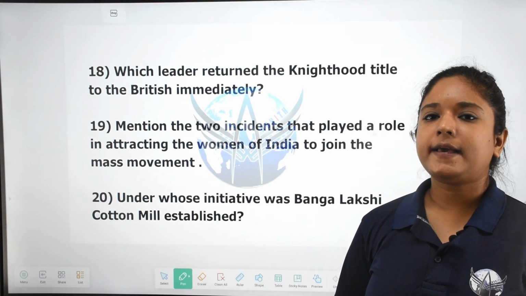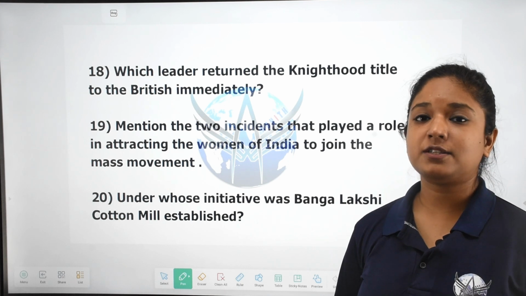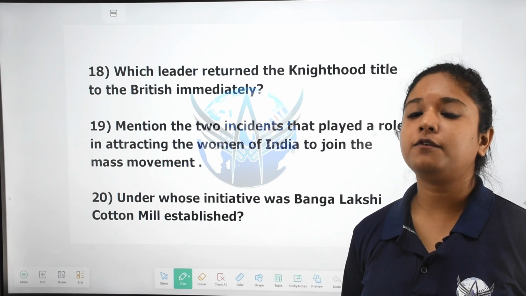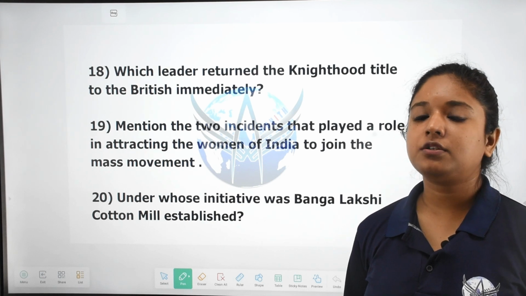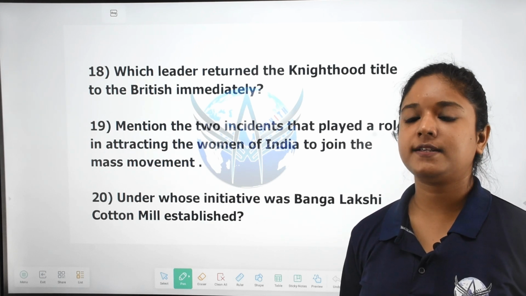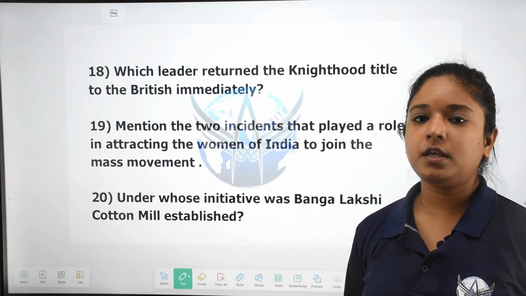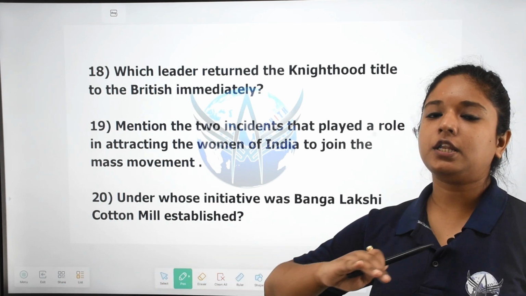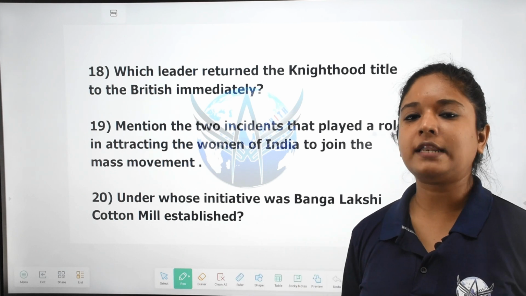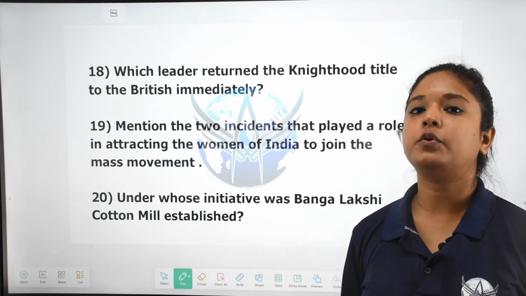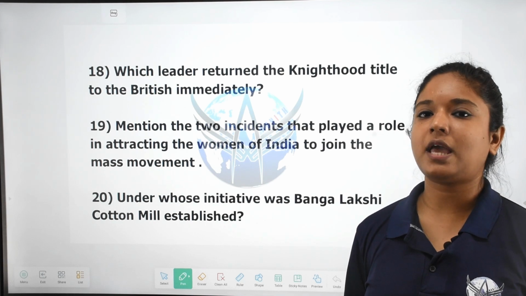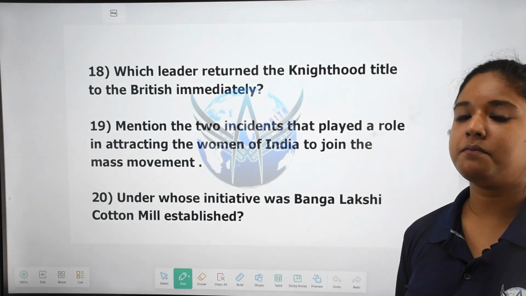And two such incidents inspired them to join the movement. First was the execution of Prafulla Chaki. On the day of his execution, every kitchen in every house remained closed, and the women spent their day mourning.